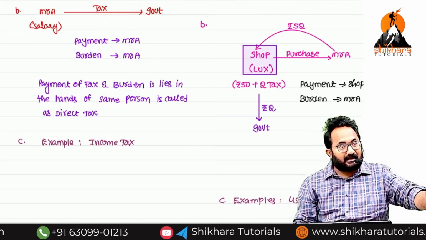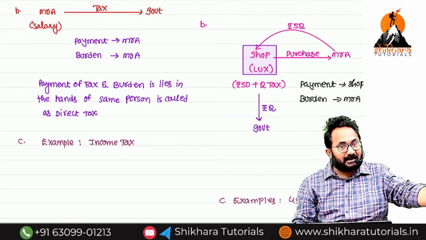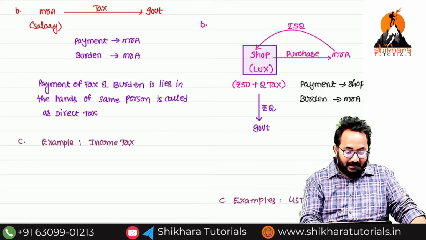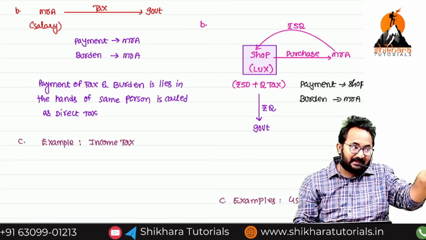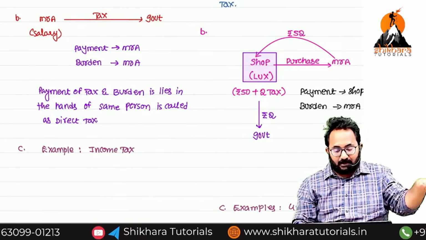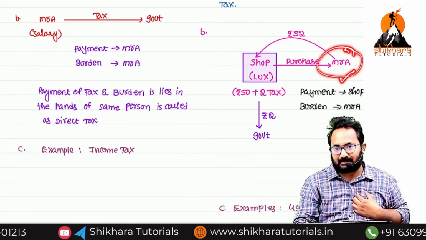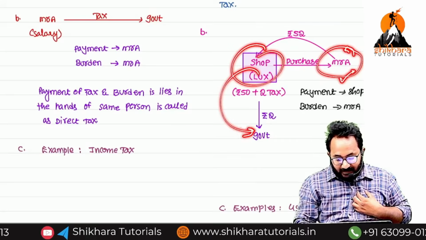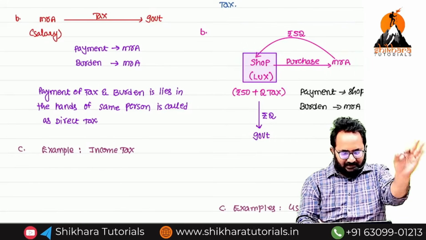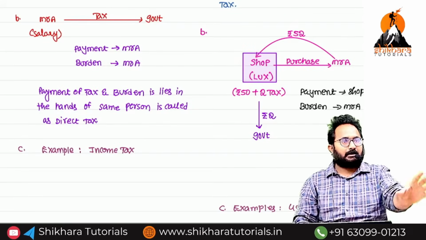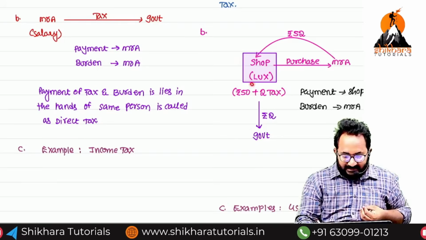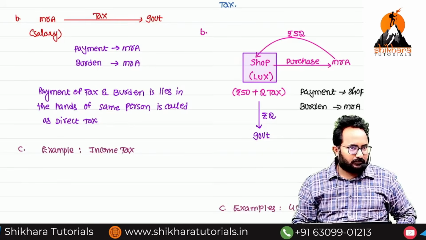Payment is in the hands of one person, the burden is borne by another person. But in the last case, both things lie in the hands of the same person. But here, ultimately I am paying the amount, the pain is in my hands, but who is transferring that money to the government? Just here, the shopkeeper passes on the taxes, but he is not paying any tax.